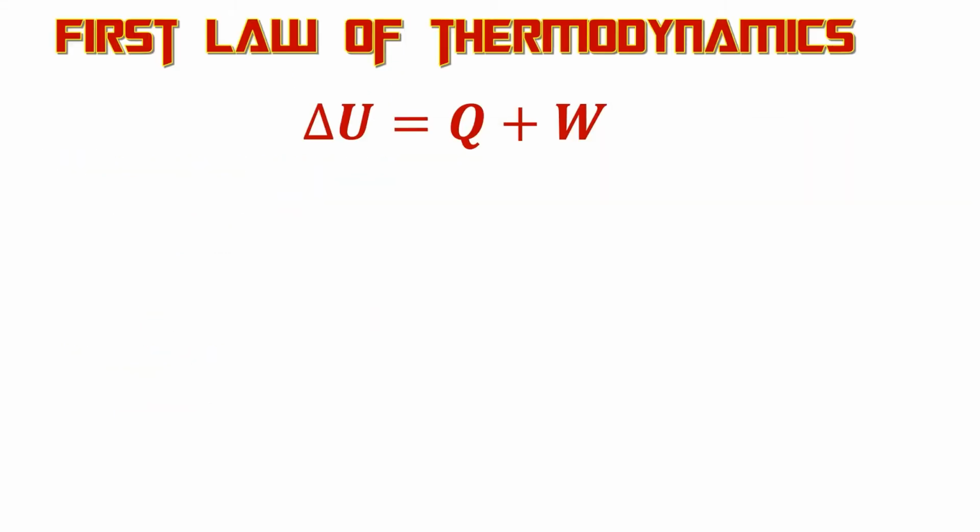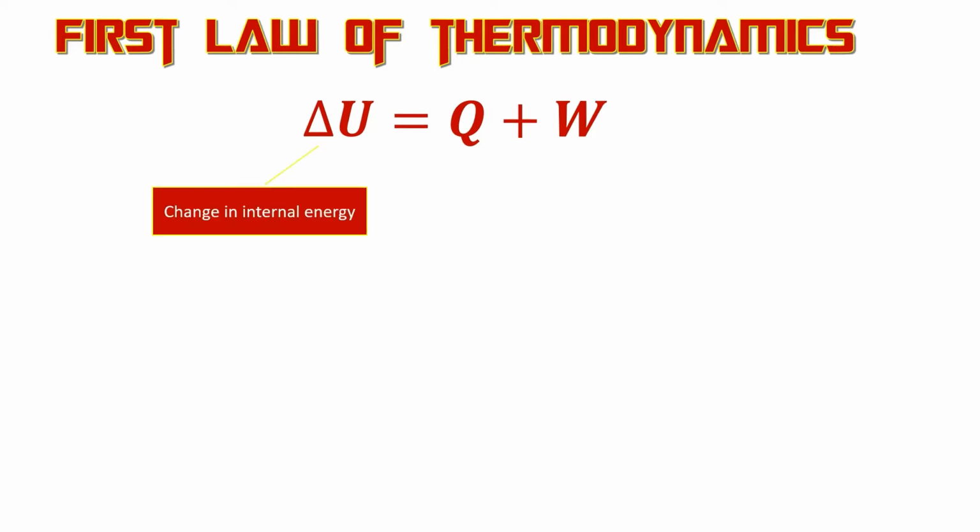Here is the first law of thermodynamics. Now, this is just conservation of energy. So all three things in this equation are just forms of energy, and they're changes in energy. So we have delta U, we have Q, and we have W. Delta U, that's the change in internal energy, and you really want to think of that as temperature. What's happening to the overall temperature in the system. So if delta U is positive, you have an increase in temperature and increase in internal energy. If delta U is negative, then you have a decrease in temperature and a decrease in internal energy.